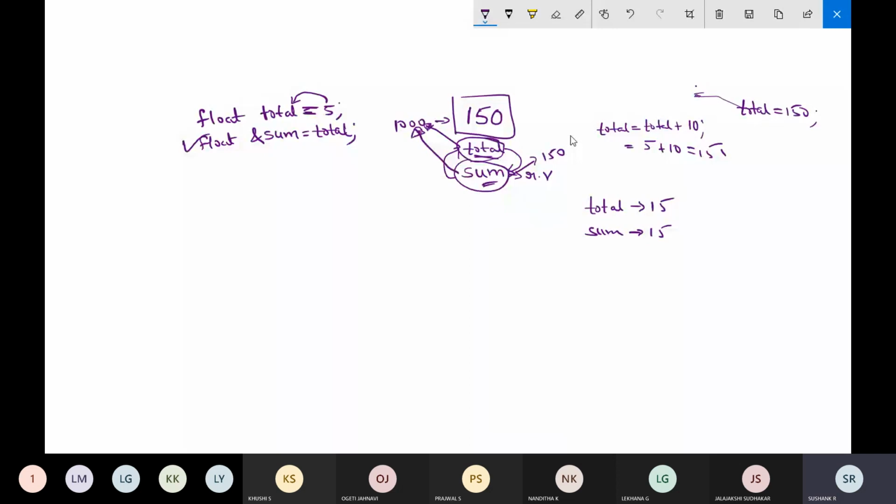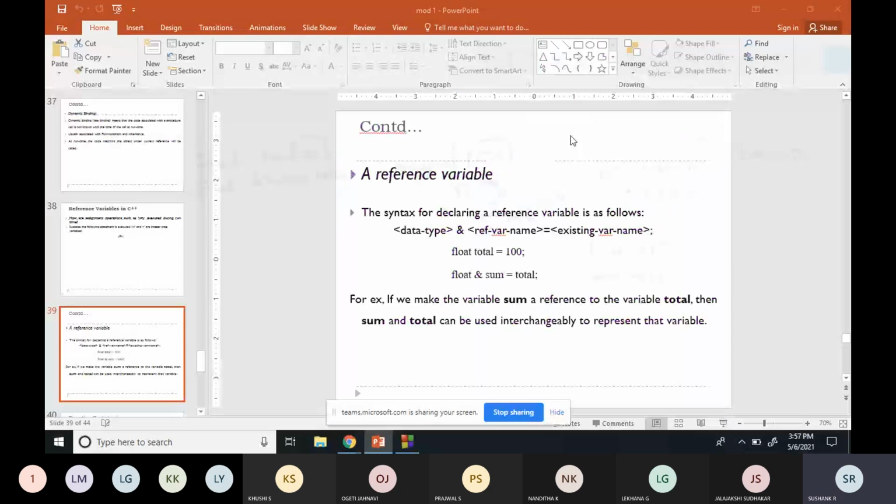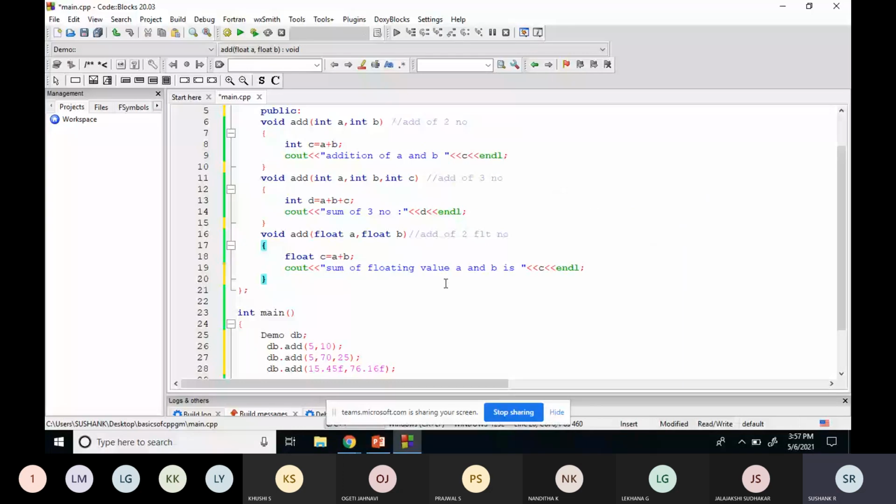Yes, sir. So we'll go with the programming example, and once we do, you will be clear. I'll just write an example so that people will understand better.